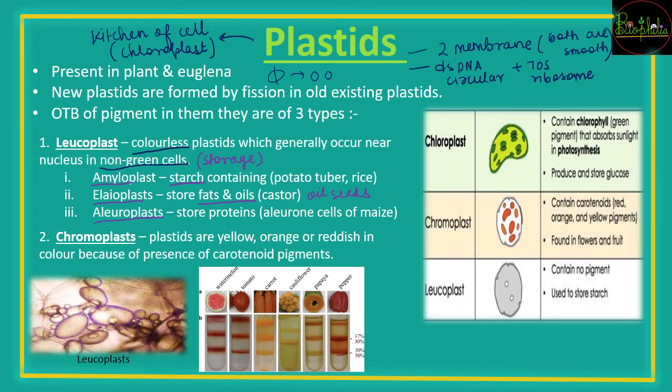Then the second type of plastid is chromoplast. Chromo is the word that is related to color. So color, meaning instead of green, say colors like yellow, orange or reddish shades. This is because of the carotenoid pigment. So chromoplasts have carotenoid pigments that can give different colors to the fruits or flowers or any other structures that have these kinds of tinge of colors. This is because of the presence of chromoplast in them.